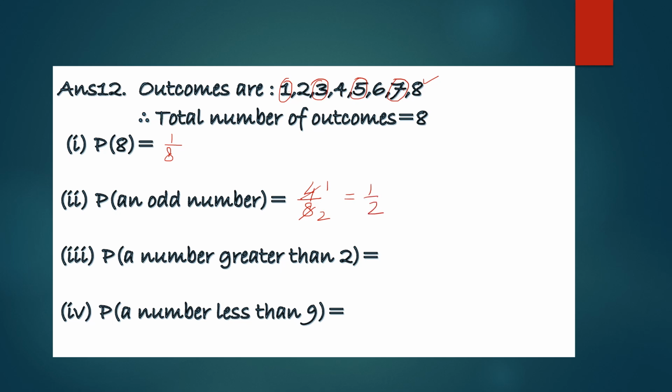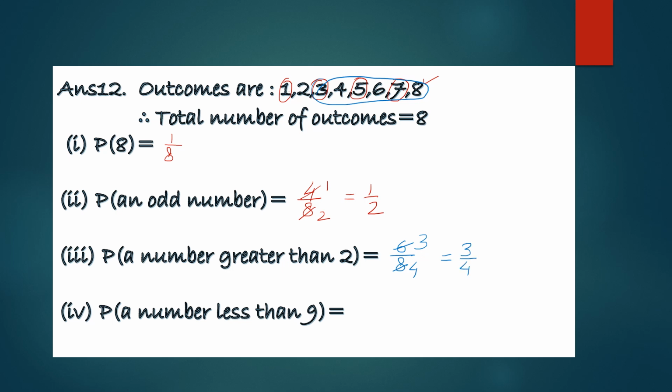Now the next is a number greater than 2. If you see, all these numbers are greater than 2: 3, 4, 5, 6, 7 and 8. So how many are they? They are 6 in number. So probability of a number greater than 2 is 6 by 8. On simplifying this, we get 3 by 4.